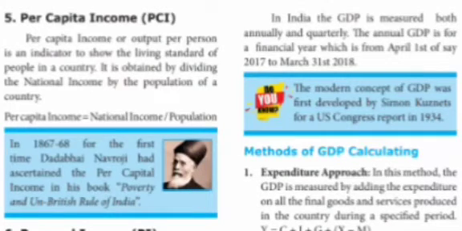The annual GDP is for the financial year, which starts from April 1 of say 2017 to March 31st of 2018. This is the period of time, or financial year. The modern concept of GDP was first developed by Simon Kuznets for a US Congress report in 1934.